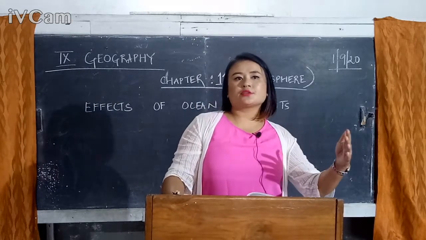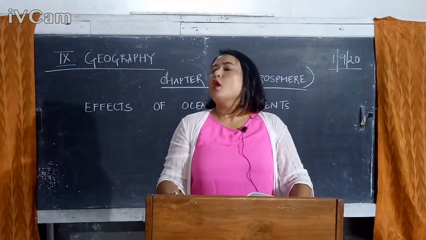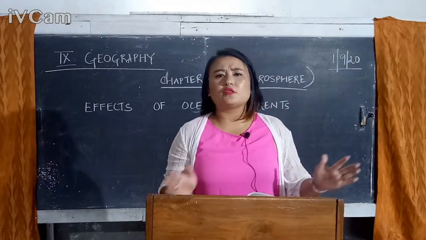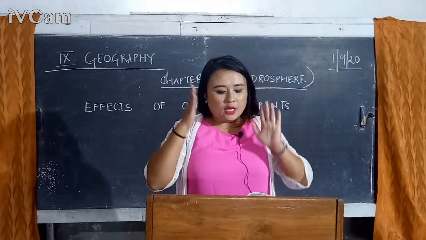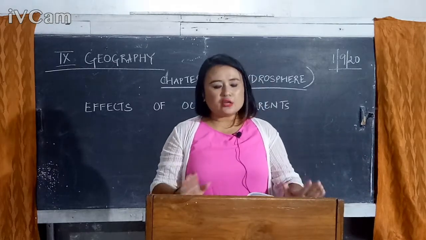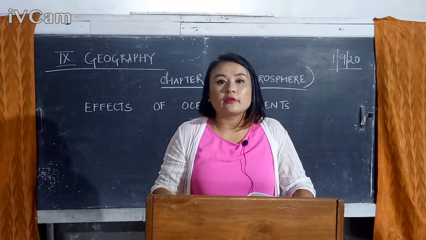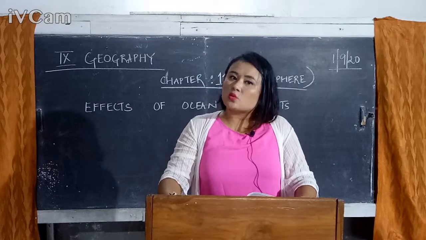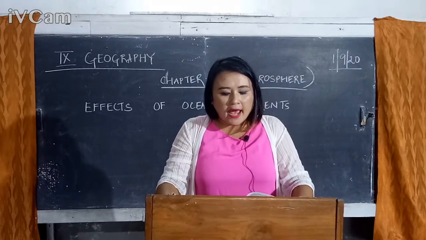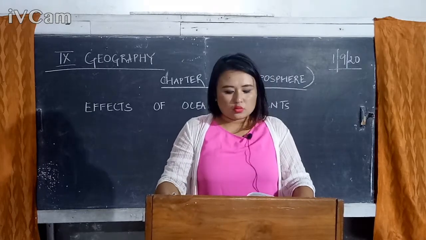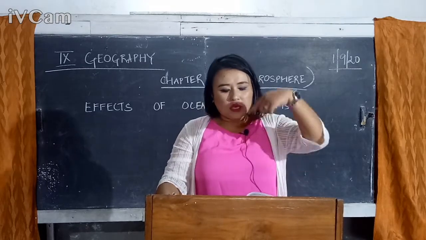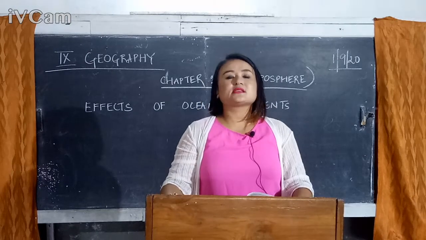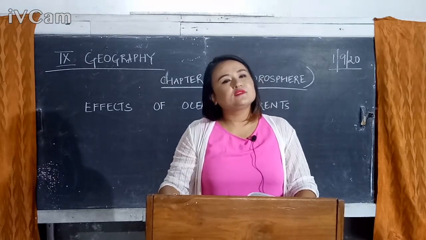So like your North Atlantic drift and your Kuroshio currents were an example of warm ocean current, which was responsible for bringing about a sufficient amount of rainfall there in that coastal region. Similarly, your Benguela and your Peru current, which are an example of your cold current, is responsible for creating your Kalahari Desert there in the western coast of South Africa and your Atacama Desert along the western coast of South America. Sorry, your Kalahari Desert is in the western coast of South Africa and your Atacama Desert is there in the western coast of South America.